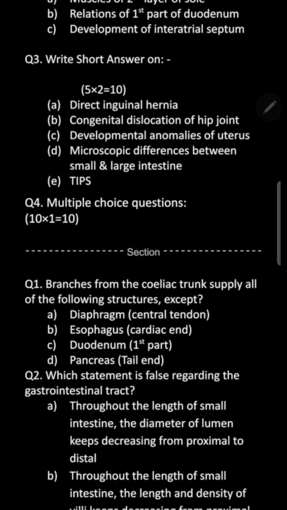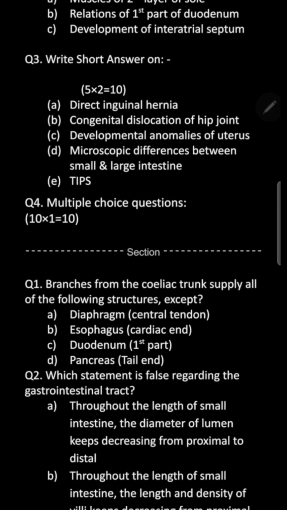Villi are absent in the large intestine. Brunner's glands are a feature of the duodenum, present in the submucosa. Peyer's patches are maximally present in the ileum. Haustrations are also a feature of the large intestine, although not a microscopic feature. So you can mention all the differences here.